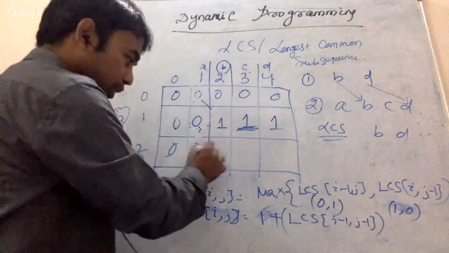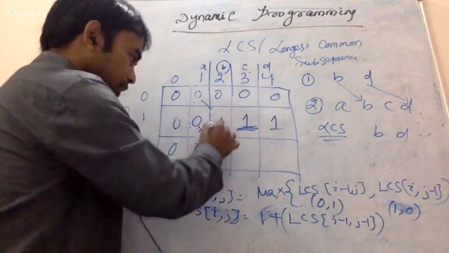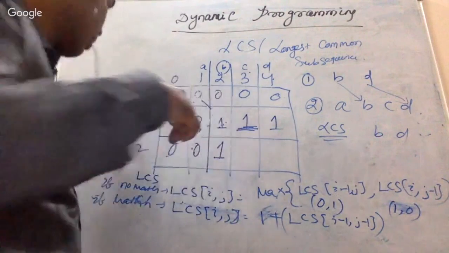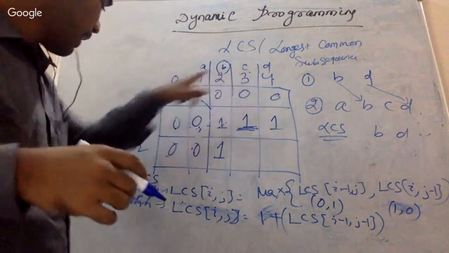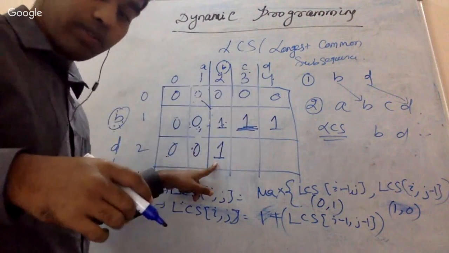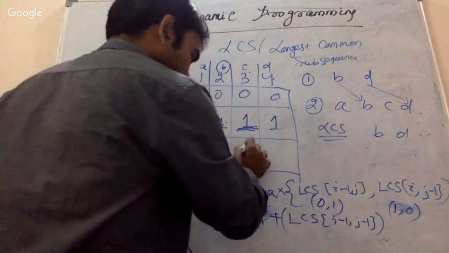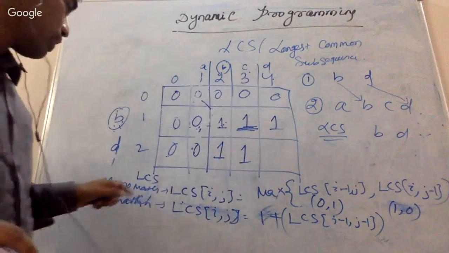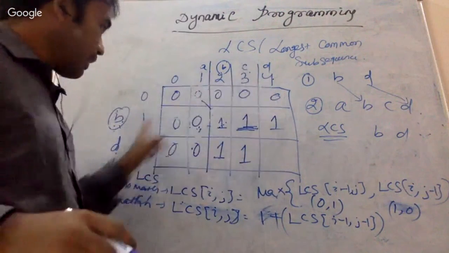Then it is going to be 1. Why? Because the maximum among these two is which one? This one, 1. Then how about D and C? They are matching? No, they are not matching. Then the maximum between this one and this one. Okay, so this one and this one, so this is going to be 1. Okay, then how about this one? Okay, so D and D, they are matching.